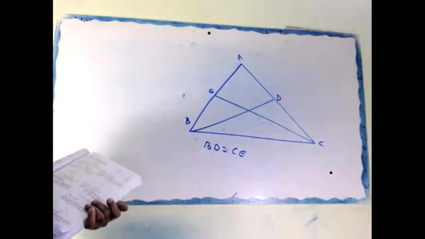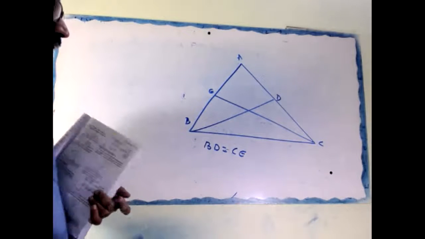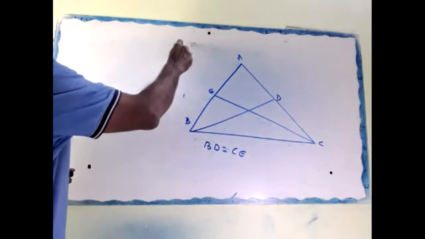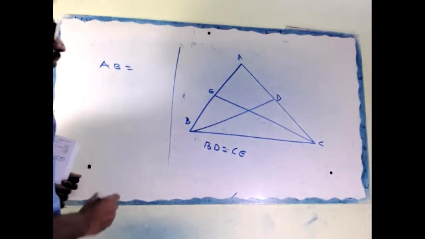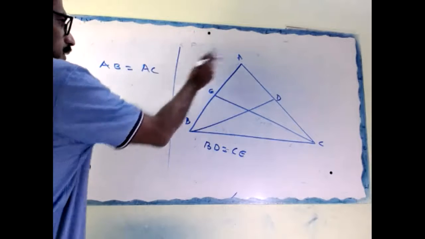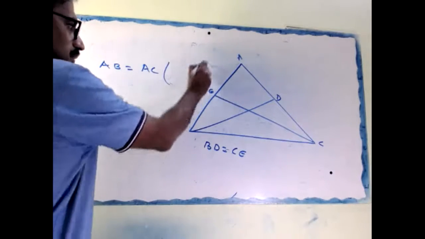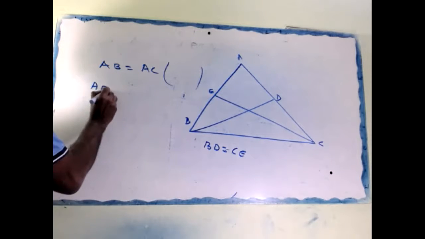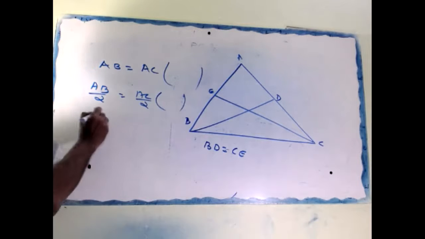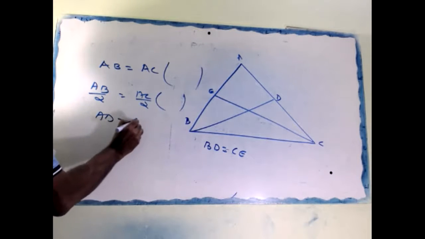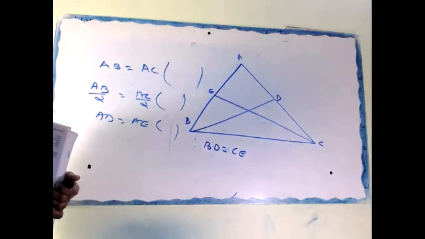Here, ABC is an isosceles triangle. AB equal to AC. Look, listen here. AB equal to AC, given. You write everything out, right? What is given? Then AB by 2 equal to AC by 2, that is AD equal to AE. You write in bracket, BD and CE are medians.